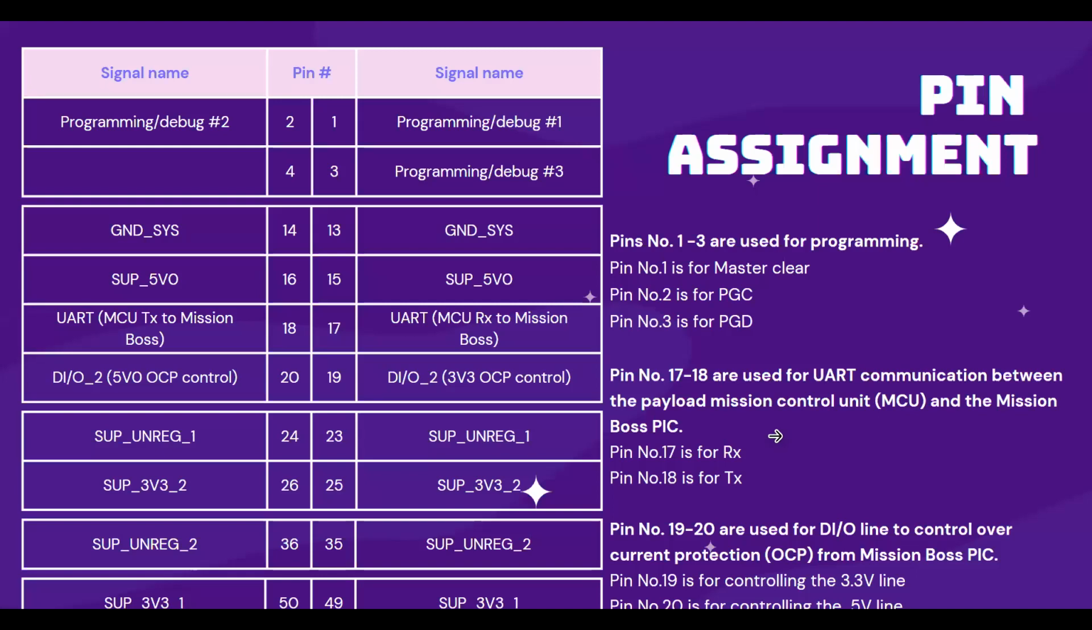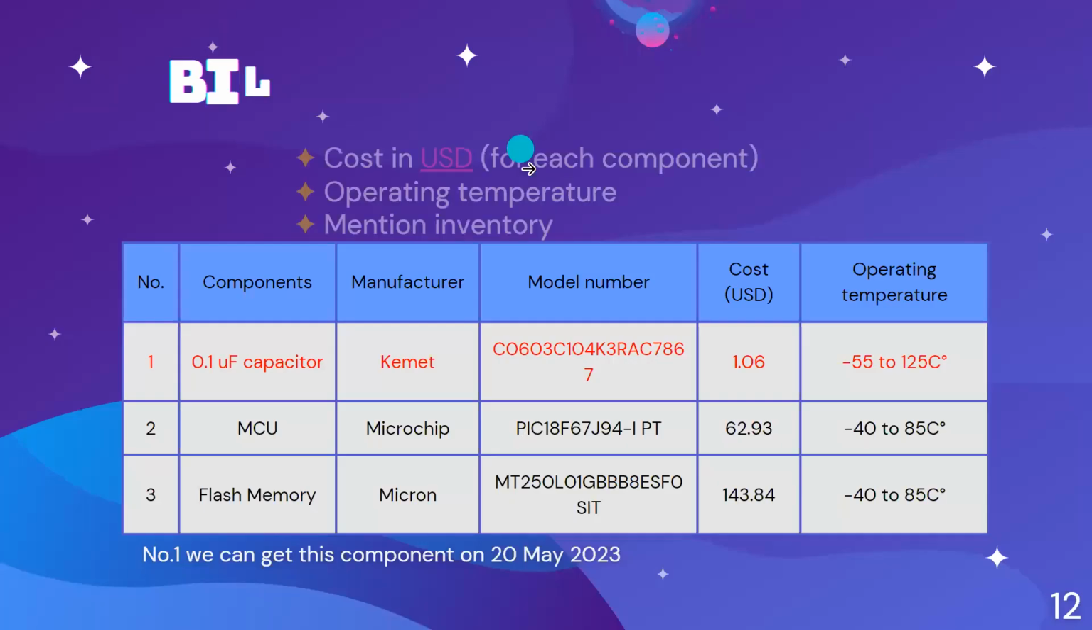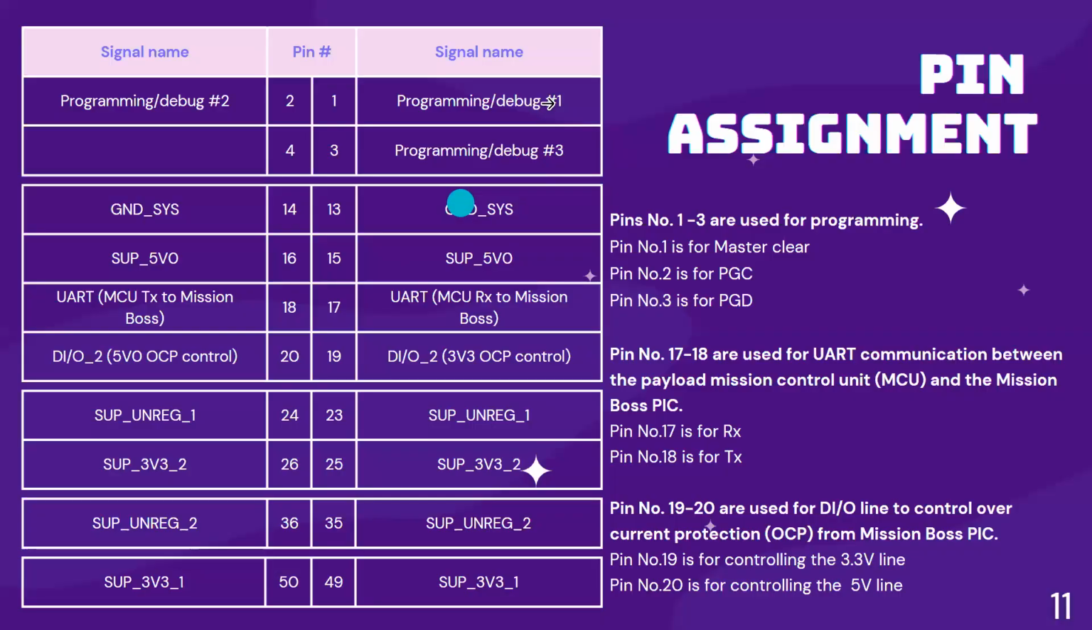So to answer that question, I'm going to explain each pin function. So these first three pins, you can use for programming your MCU. You need to program your MCU before the delivery of the satellite to Jector. So we are going to program your MCU according to your software, through these three pins. So you need to assign three pins for programming.